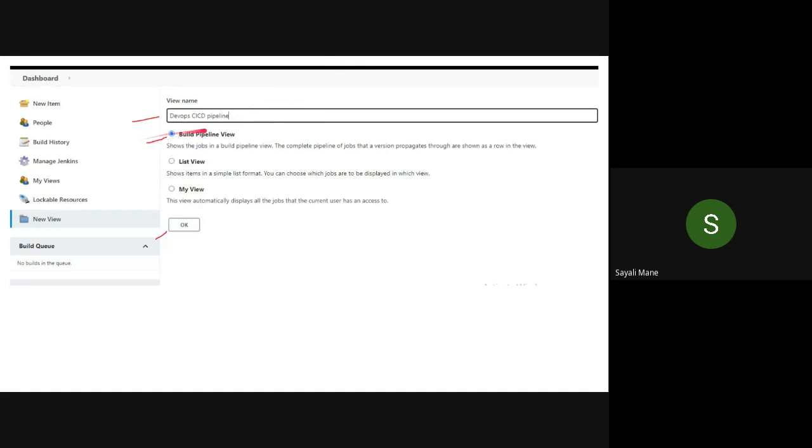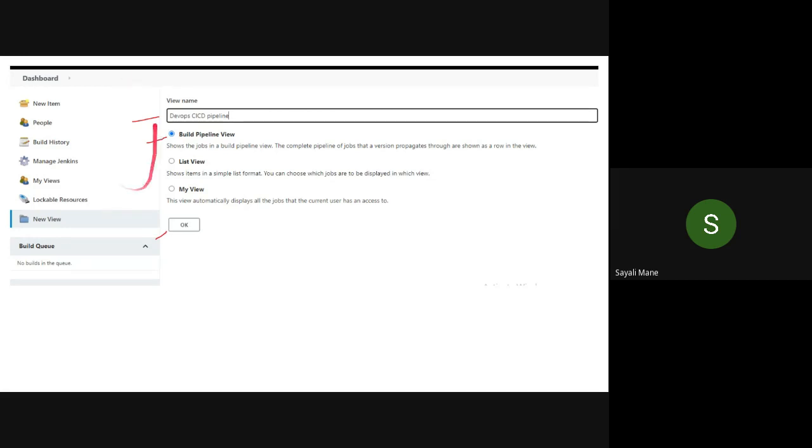Okay. Please give a view name, DevOps CI/CD pipeline, and then click on the build pipeline view. After that, take a screenshot of it and click on the OK button. And also read the description. What is the meaning of build pipeline view? What is list view, my view, like that.